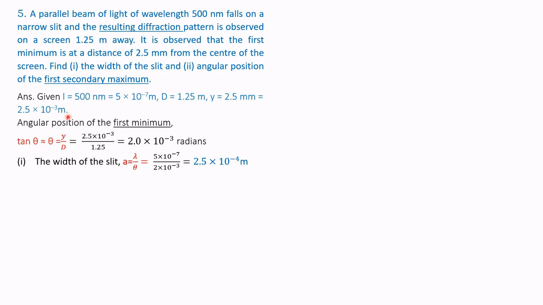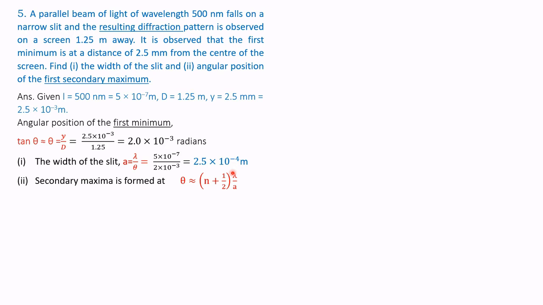So the first question asked is to find out the width of the slit. The width of the slit a is given by a equal to lambda by theta, that is equal to 5 into 10 to the power of minus 7, which is given as lambda, divided by theta, which is 2 into 10 to the power of minus 3. That is equal to 2.5. Simplifying, we get 2.5 into 10 to the power of minus 4. So the width of the slit is 2.5 into 10 to the power of minus 4 meters.